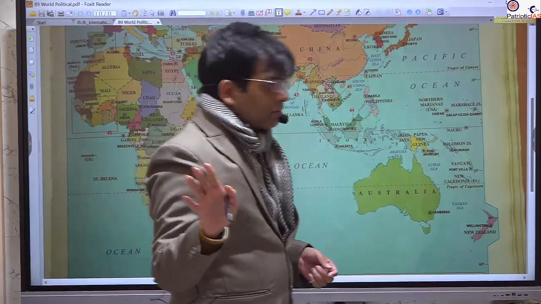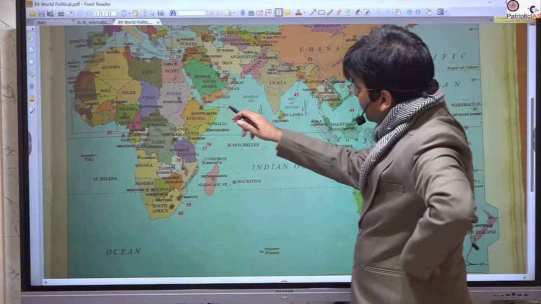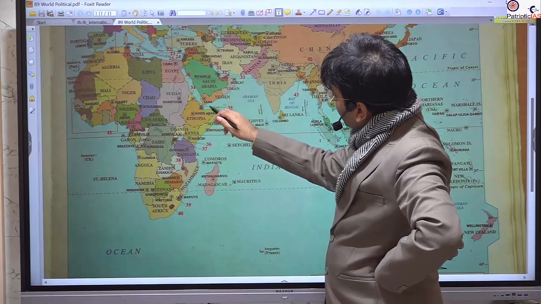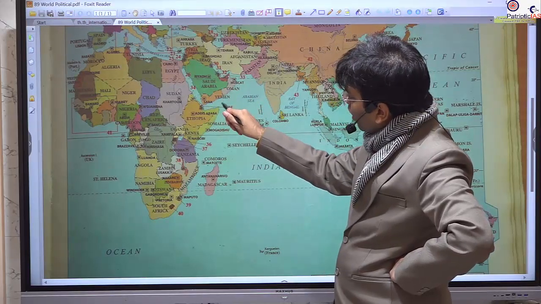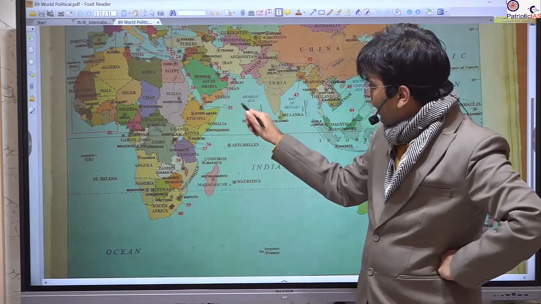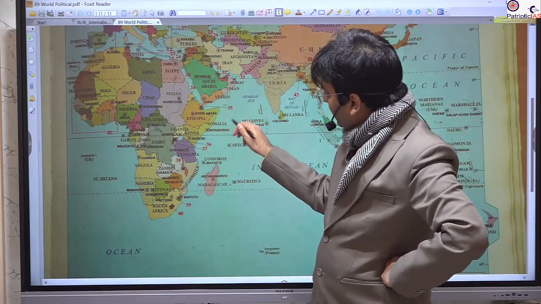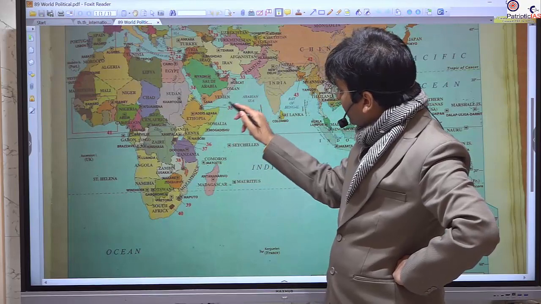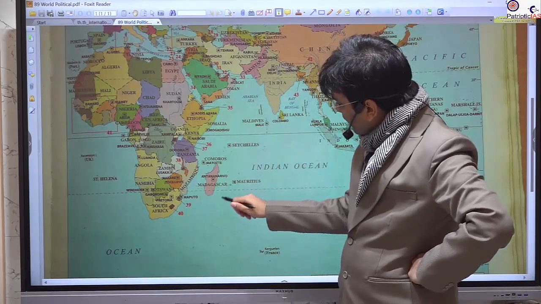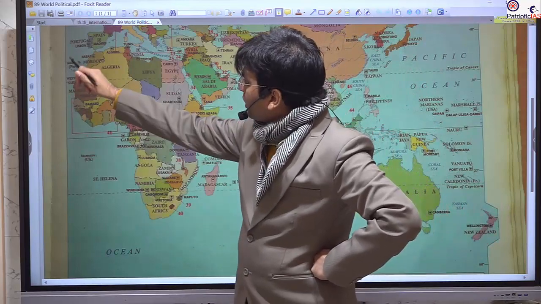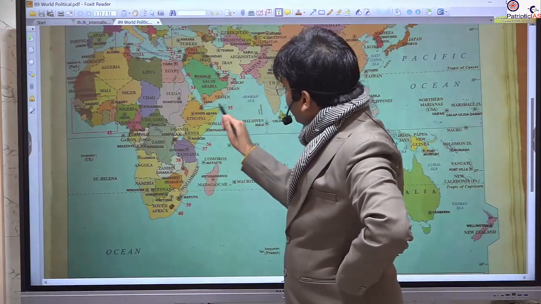So already we have discussed that the attack is here. This is Bab al-Mandab, Yemen is here, the Houthi attack is here, and Somalian pirates are also attacking this region. So this region has become a bit insecure, and most of the shipping avoids this route, so the alternative route is very long.